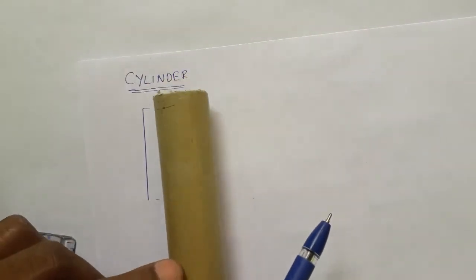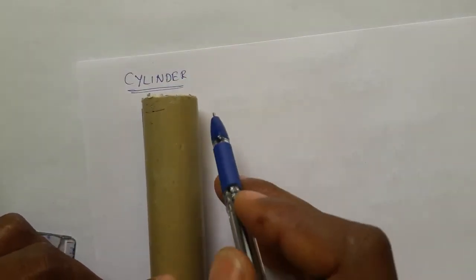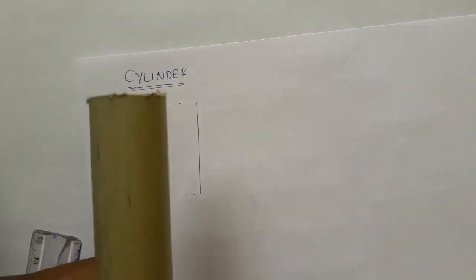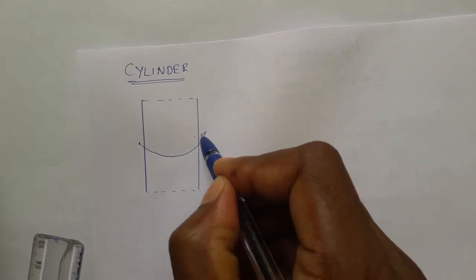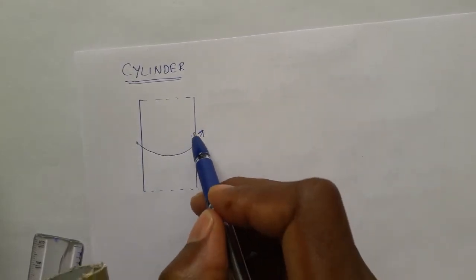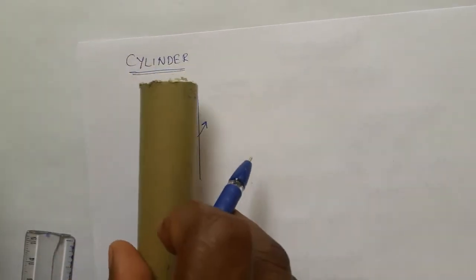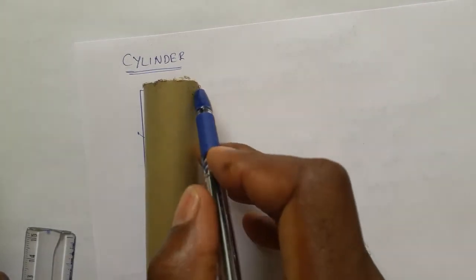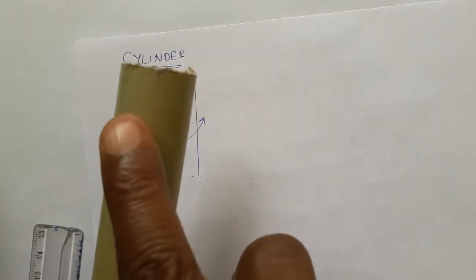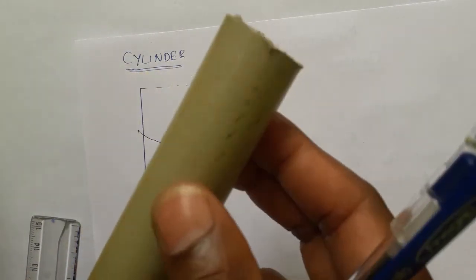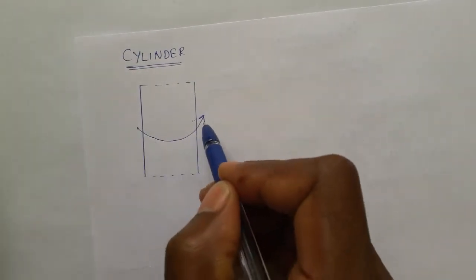From the top view it looks like only two lines, but if you rotate it you come to know this is not two lines. Actually, a round shape is there, like this. It is not two lines, it is a round shape. You can touch and you can feel. Look here, the round shape. This round shape I showed by the arrow mark.